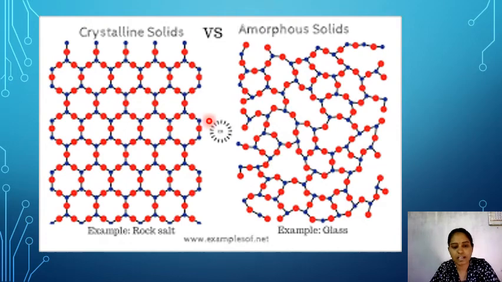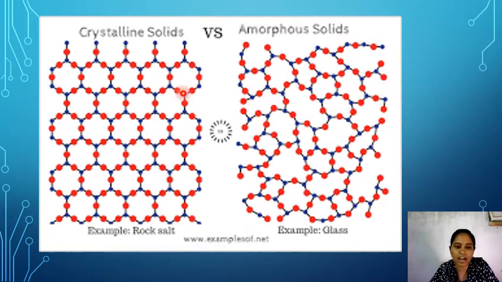Okay, let us see diagrammatically. This is for crystalline solid and this is about amorphous solids. Here, if you observe, all the atoms have a periodical nature in all directions. But here the atoms do not have any periodical nature or particular arrangement.